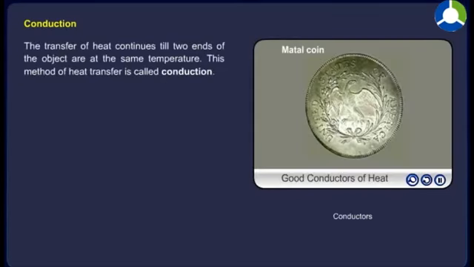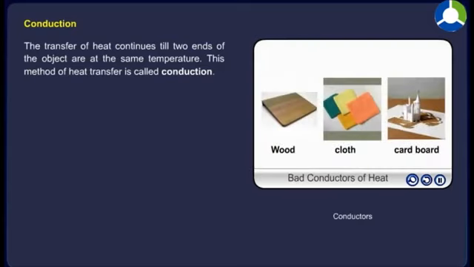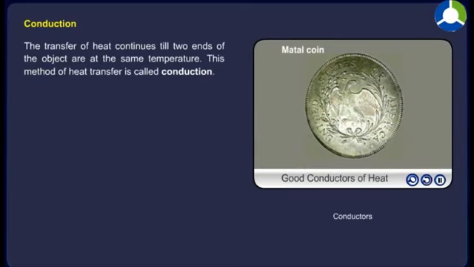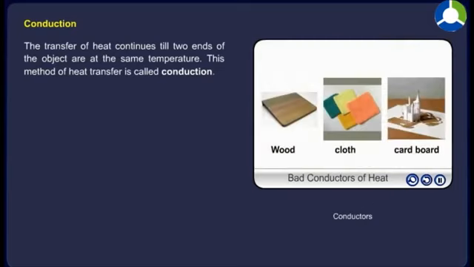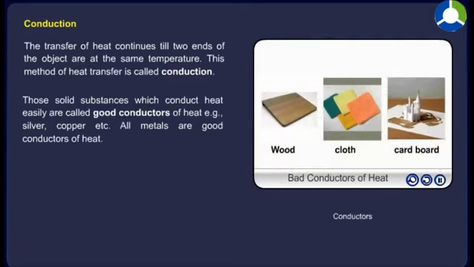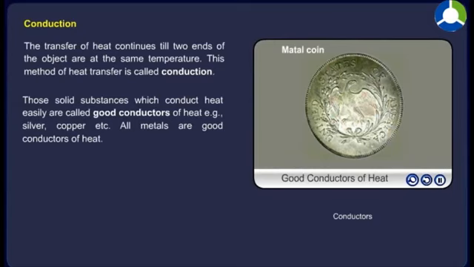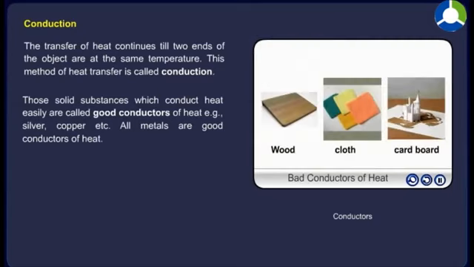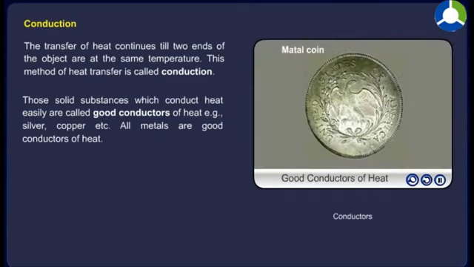The transfer of heat continues till two ends of the object are at the same temperature. This method of heat transfer is called conduction. Those solid substances which conduct heat easily are called good conductors of heat. For example, silver, copper, etc. All metals are good conductors of heat.